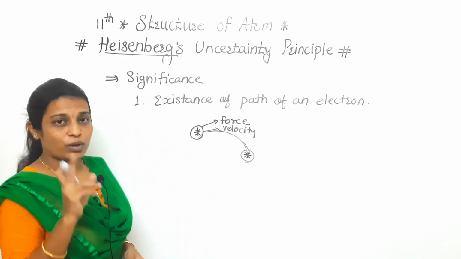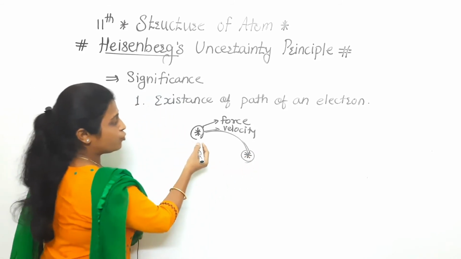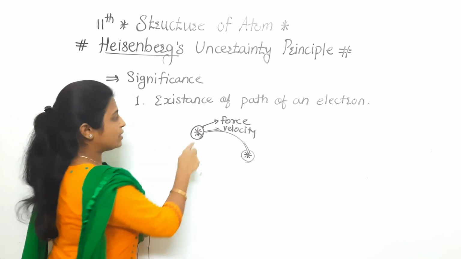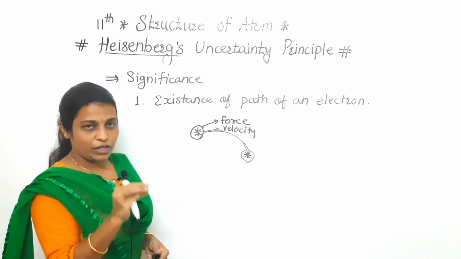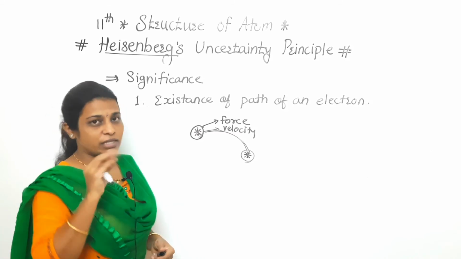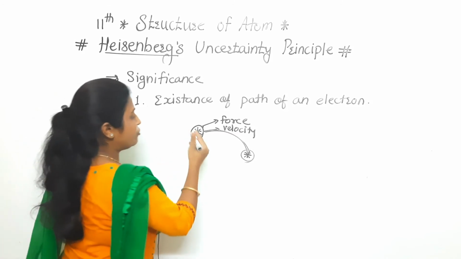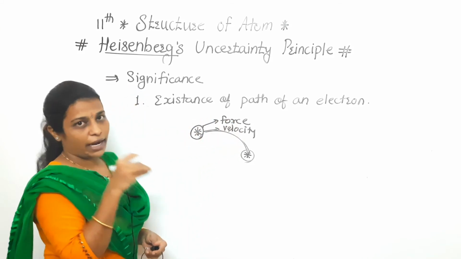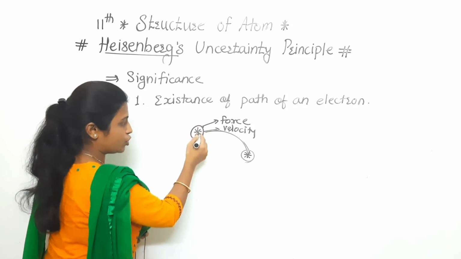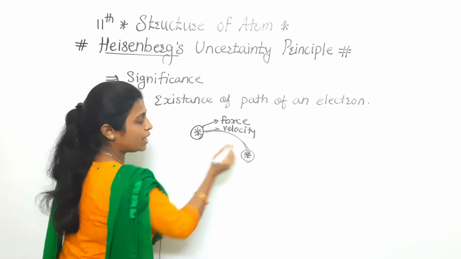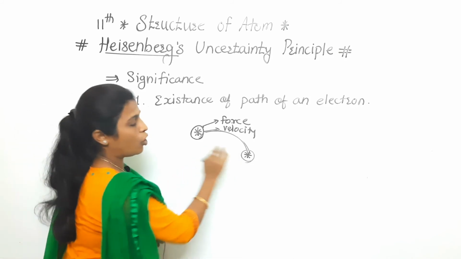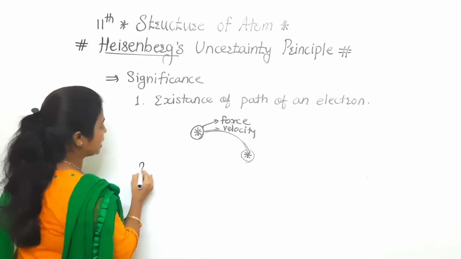Are you getting my point? Once again I'm repeating, listen carefully. If any object is moving, it has a specific velocity, as well as some force acting on it. So if we know the velocity and how much force is acting on that object at a particular instant, then we can get an idea of where that object will be after a specific time. Clear to everyone?